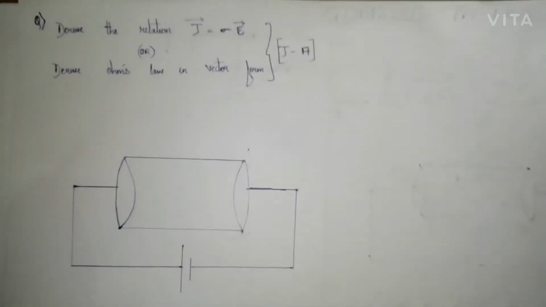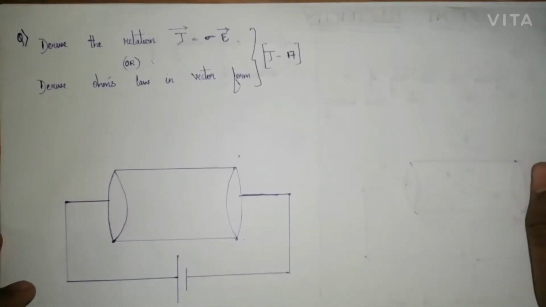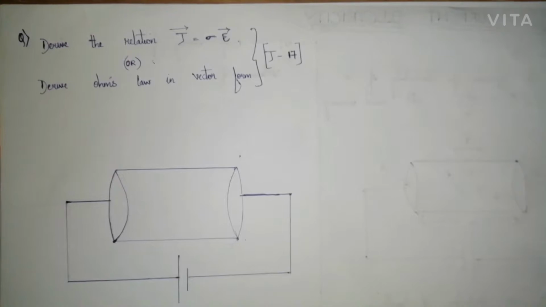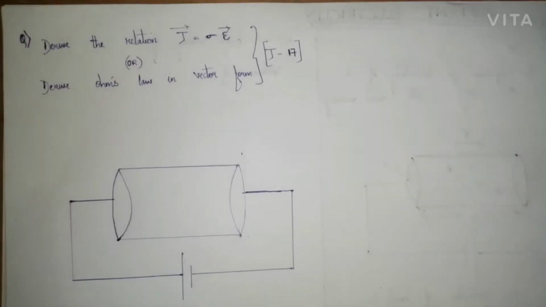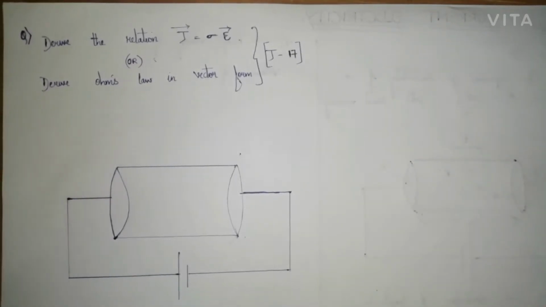Today we'll be discussing the derivation of the relation for Ohm's law in vector form. I have already drawn the diagram, so we should start off with the derivation.